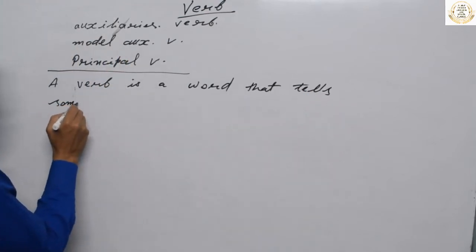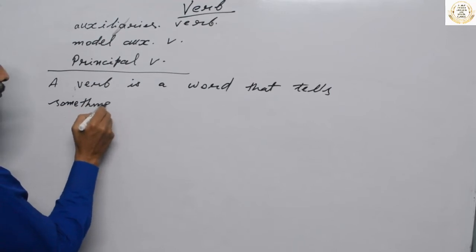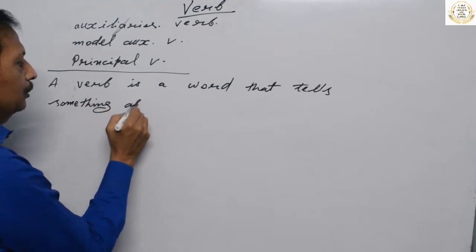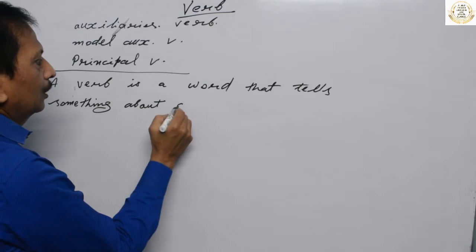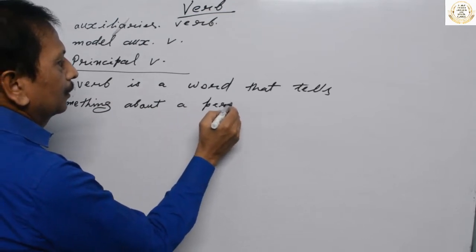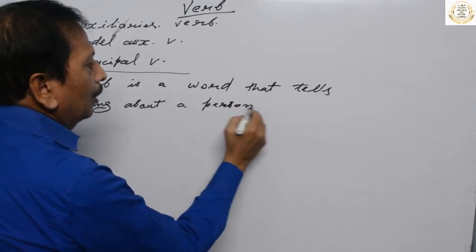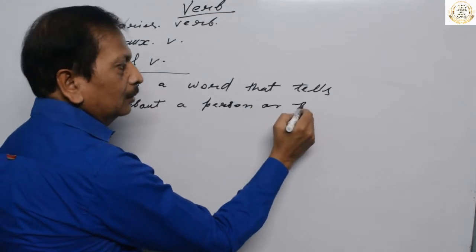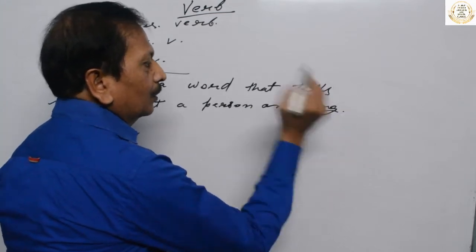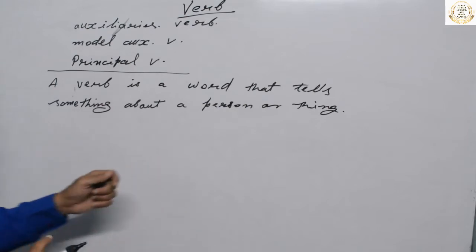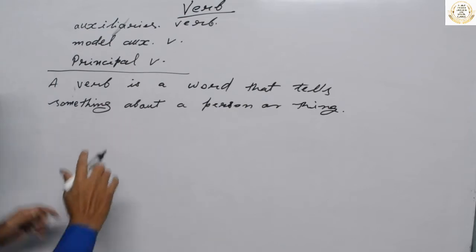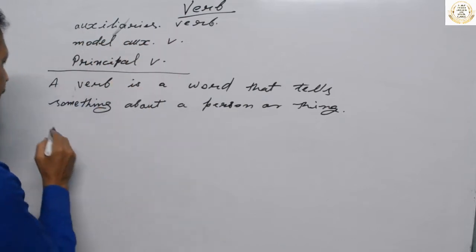Okay. So now we will see auxiliary verbs.